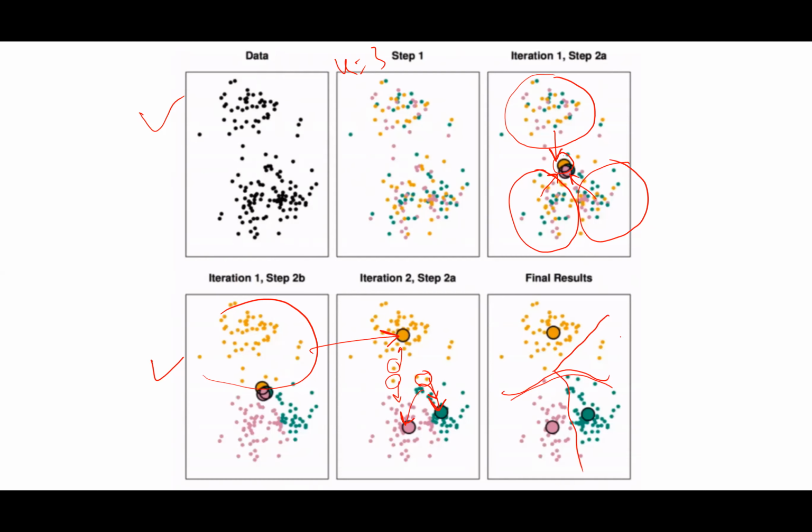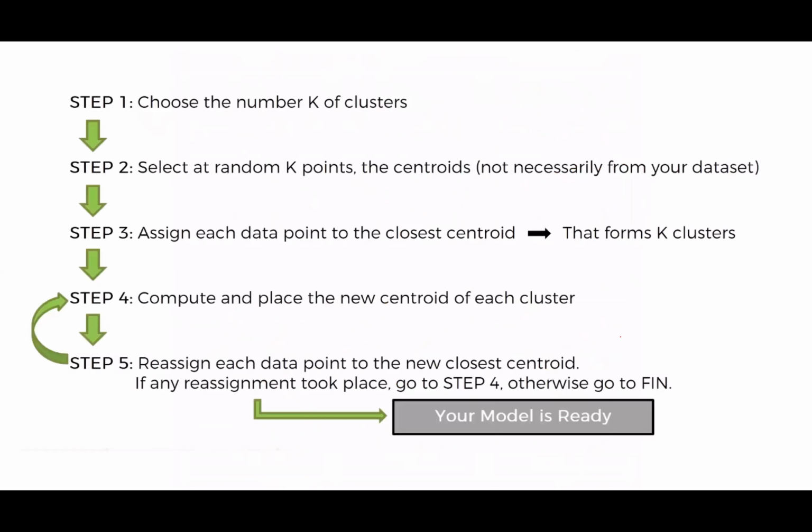So the points will reach a state of equilibrium where they are no longer changing. To define this in better terms, these are the steps. Choose the number of k clusters, and select k points at random as the centroids. Basically, you can assign each point randomly to any cluster, or you can just pick, okay, I'm taking these three as my clusters.